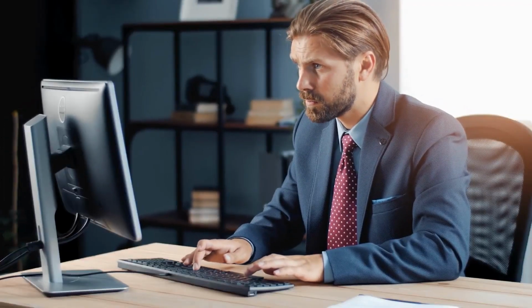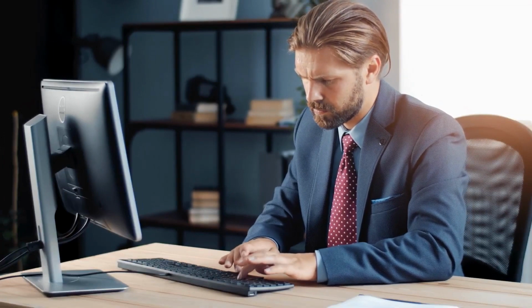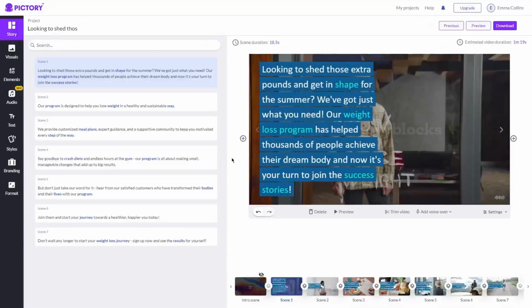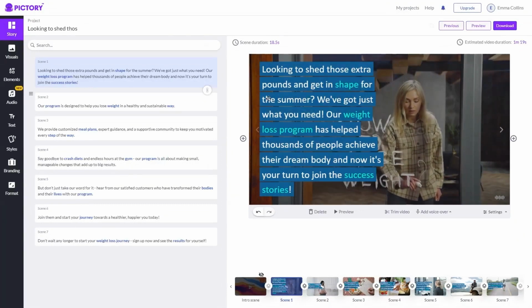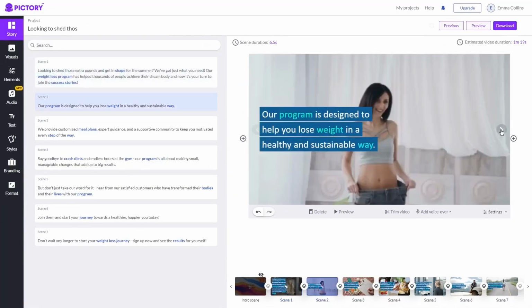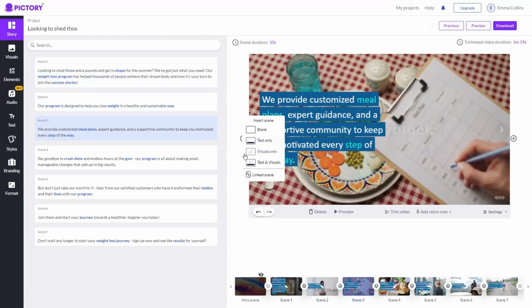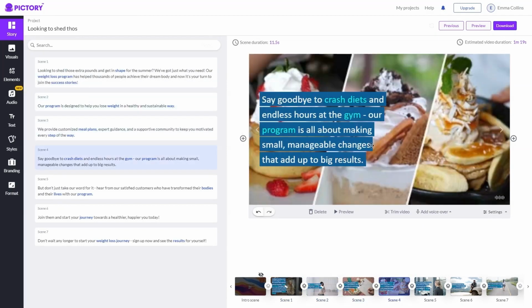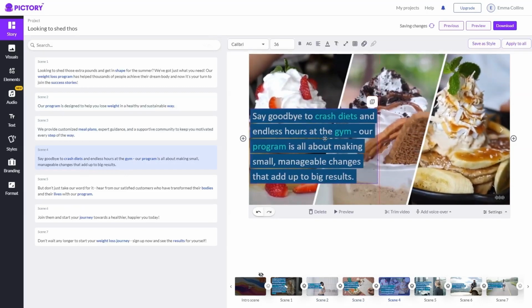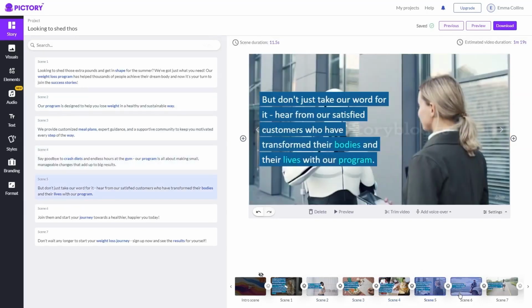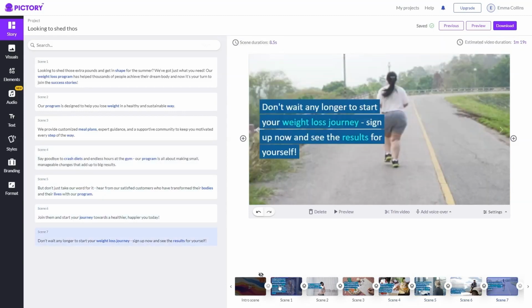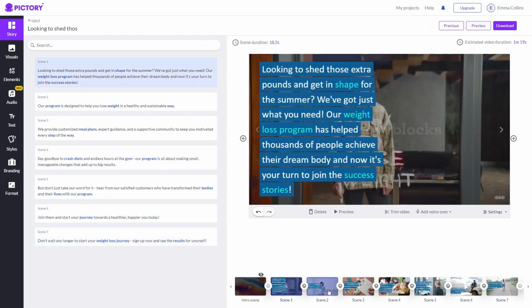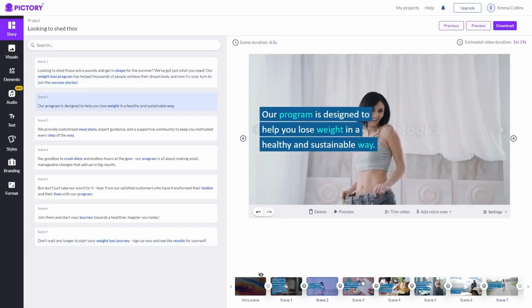Now let's talk about the other option, editing an existing script or piece of content. This is a great option if you already have content that you want to repurpose for YouTube Shorts, for example. If you have a blog post that's performing well, you can extract the key points or quotes and turn them into a script for your video. Once you have your script, you can use Pictory AI to create your video. Again, choose a template that fits your content and customize it with your own text, images, and branding. Pictory makes it easy to create visually engaging videos, even if you don't have any video editing experience.